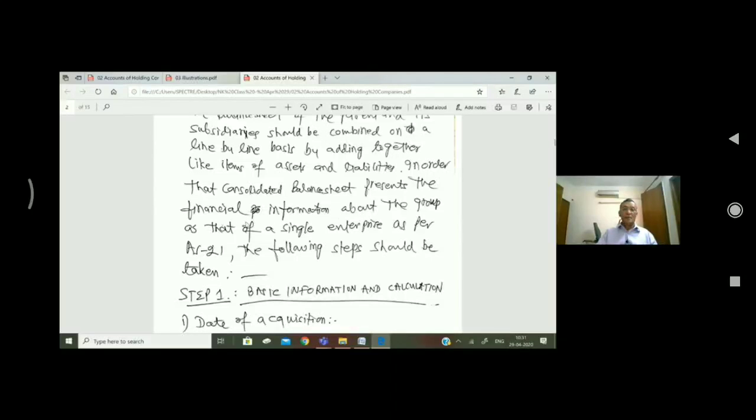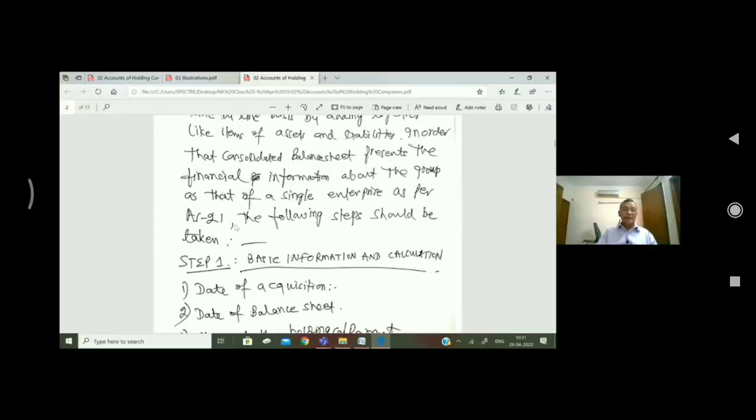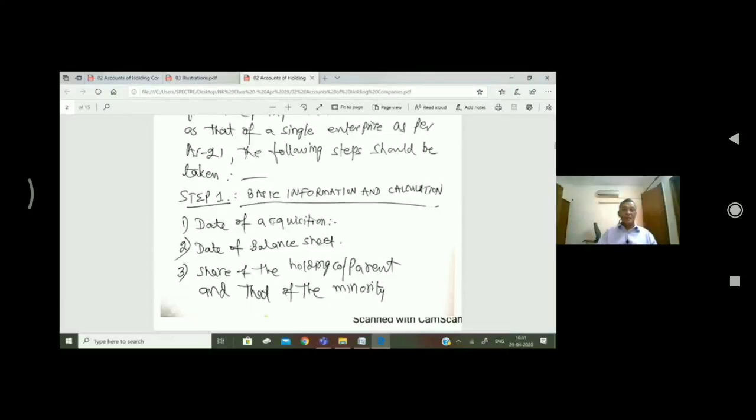So what are the steps we have to take? Like AS 21, the following steps should be taken. Basic information, what we need to know: one, date of acquisition; two, the date of balance sheet; third, share of the holding company or parent company and that of the minority.